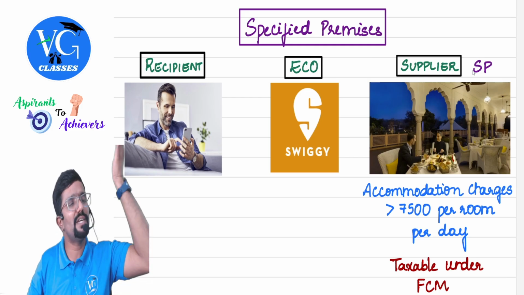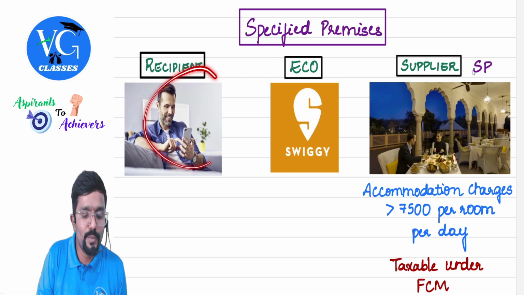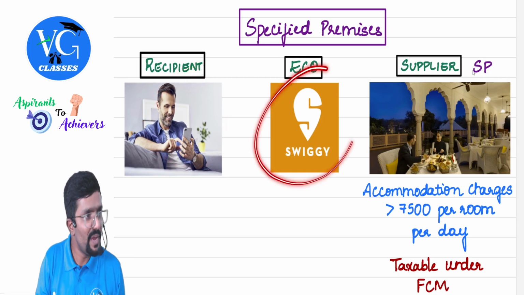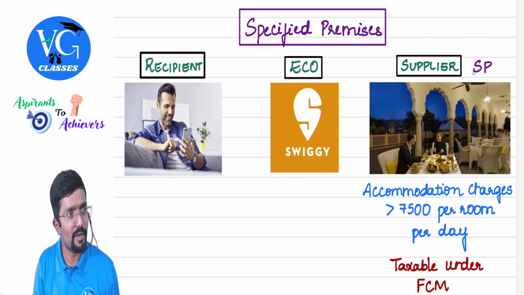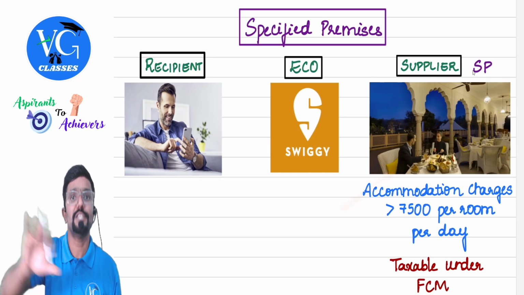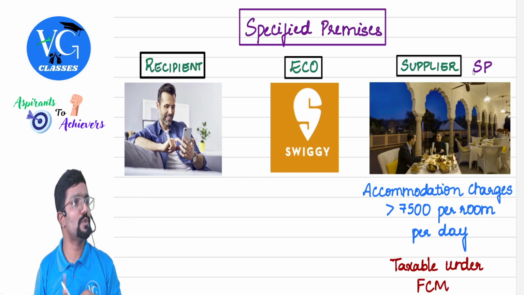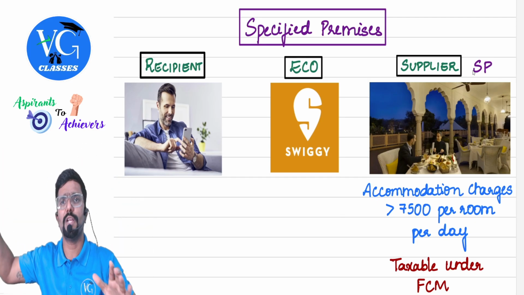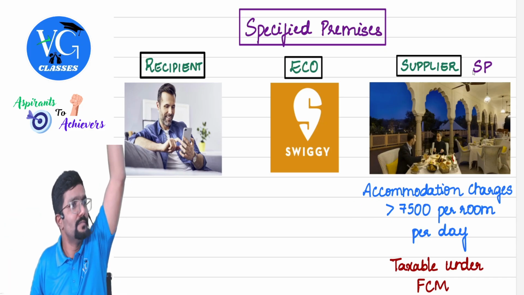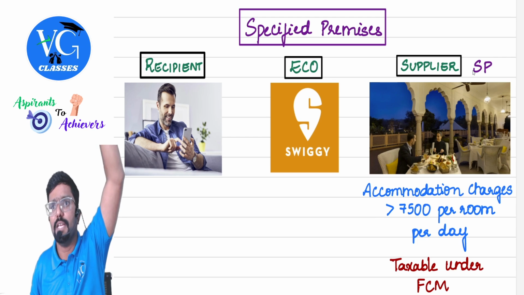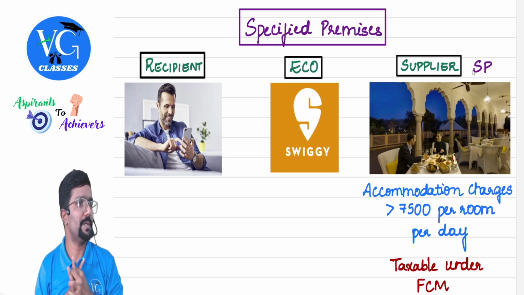All this, if you try to connect to an example and study, it becomes very easy. Now assume the guy is booking food through Swiggy, but in which hotel? In a hotel where there is a restaurant, along with the restaurant, accommodation service is also provided. Few good hotels will have a restaurant also, either on the ground floor or on the top floor. Correct? Yes. Now they have accommodation service plus also a restaurant.